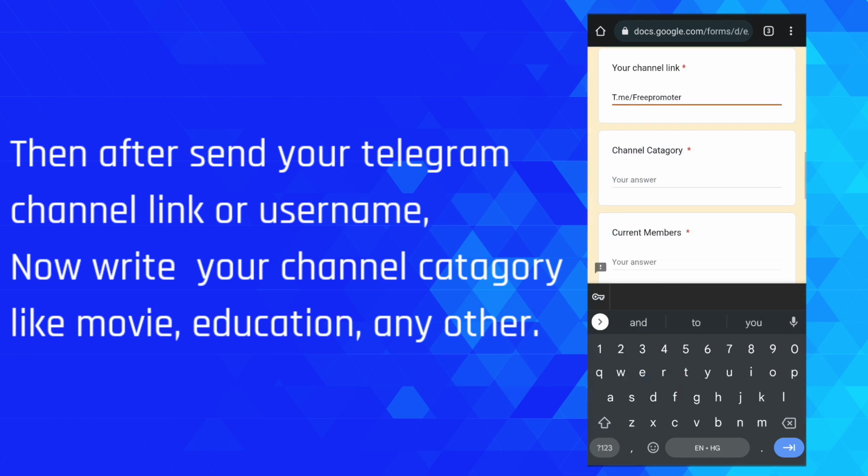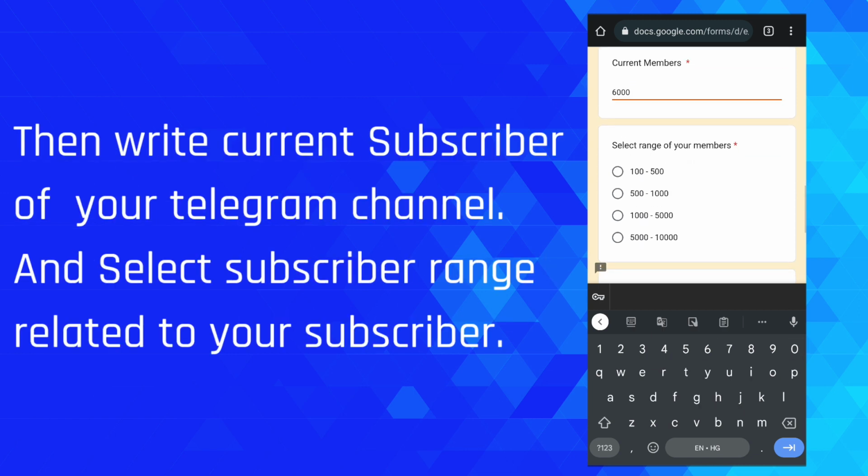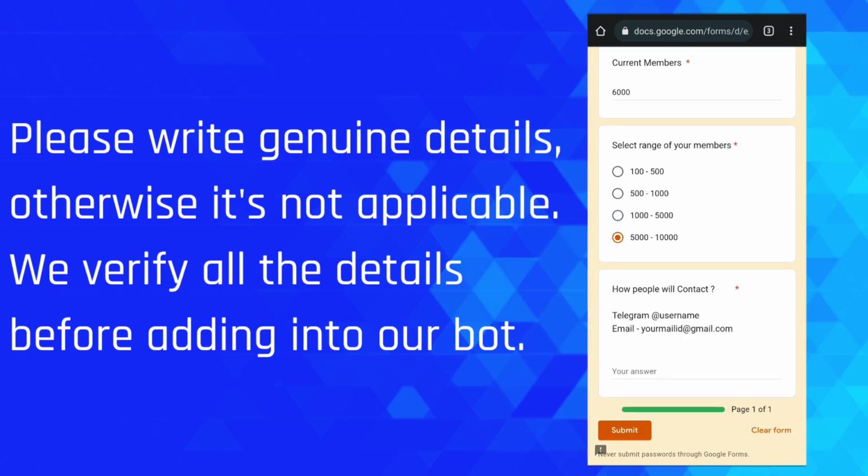Now write your channel category, like movie, education, or any other category. Then write the current subscriber count of your channel, and select the range relative to your subscribers. Please write genuine details, otherwise it's not applicable. We verify all details before adding into our bot.